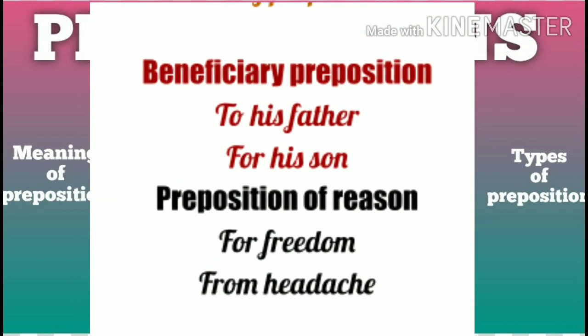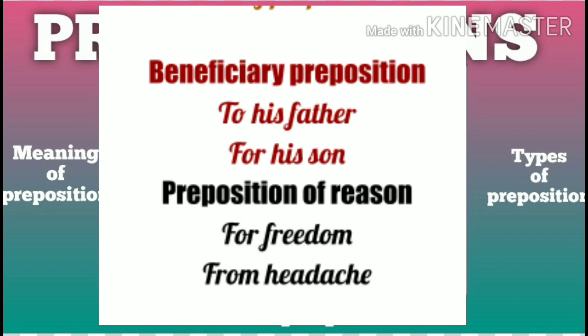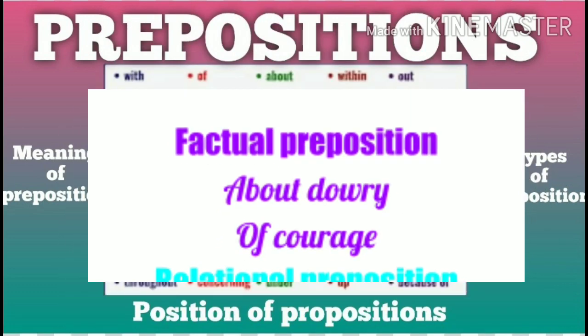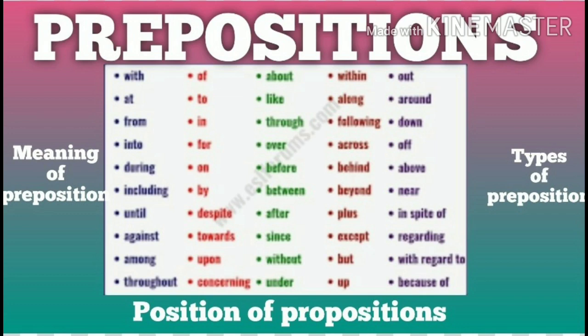Just like beneficiary prepositions, to his father, for his son. Just like preposition of reason or purpose, for freedom, for headache. Then factual or descriptive preposition, like about courage.